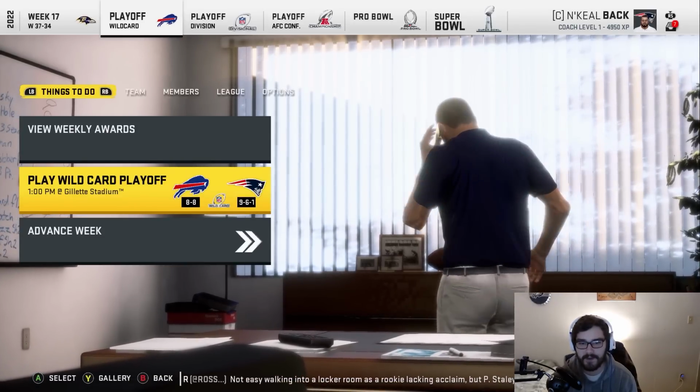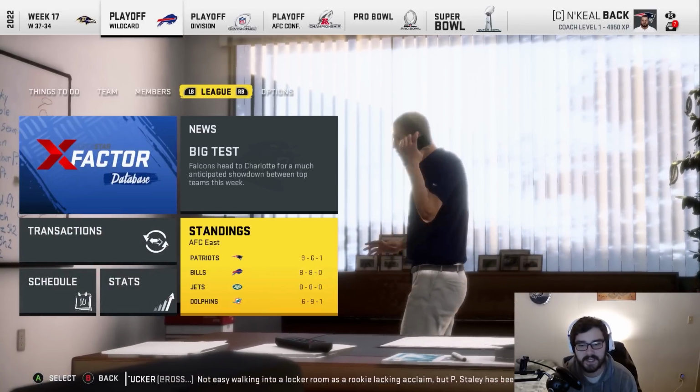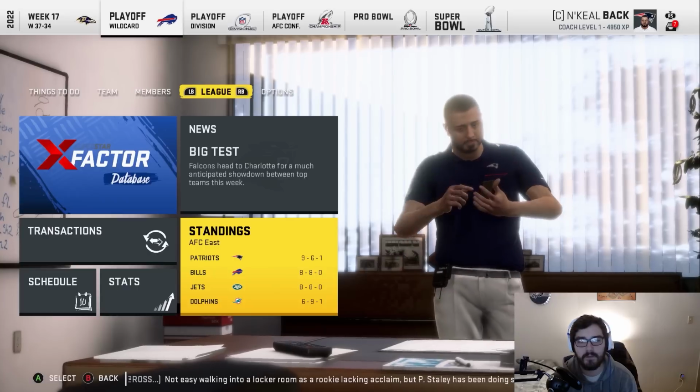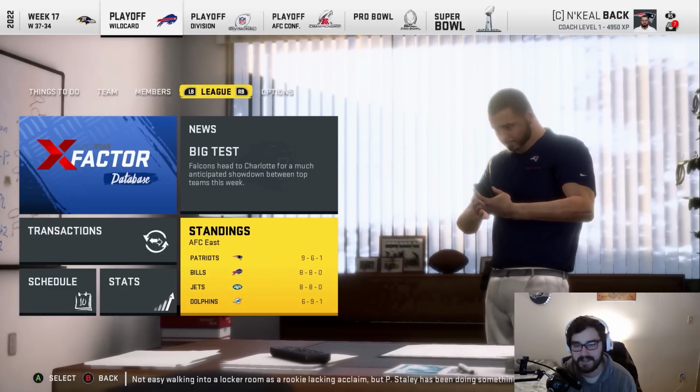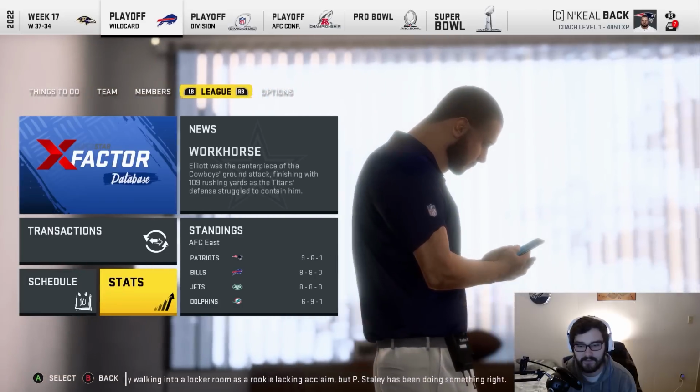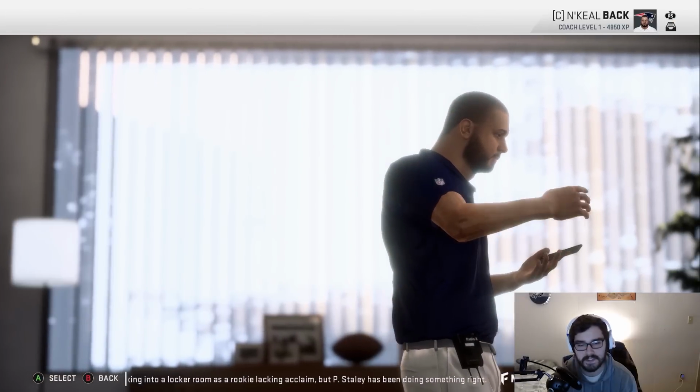We have to take on the Buffalo Bills. They are 8-8. They come in second place in the division. I'm sure the Jets are fuming because they are also 8-8. They probably didn't make the playoffs. 6-9 for the Dolphins. The division in total was actually pretty close.